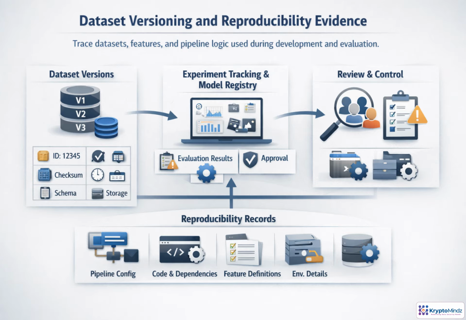Versioning turns model governance from memory into proof. Every dataset used for training or evaluation should have an immutable identifier, supported by evidence such as checksums, timestamps, schema version, and storage location. That version follows the work. Feature definitions, experiment runs, model registry entries, evaluation reports, and approvals all reference the same source. When a dataset or transformation is high risk, especially if it affects protected groups, changes should go through review. The goal is simple. Months later, the team can rebuild the pipeline and explain exactly what produced the model.